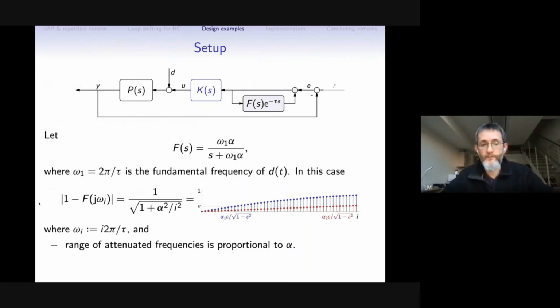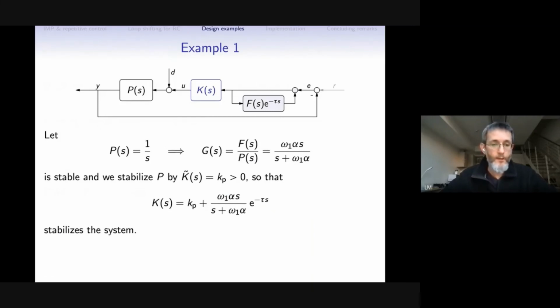And if we need to have this difference smaller than a certain epsilon, it's quite easy to see that the larger alpha is, the more frequencies we can squeeze into our precision, okay? So this is quite simple. We have alpha as a tuning parameter. We would like to increase it in order to have high gain at more and more frequencies of interest, okay? So let's start with a minimum phase plant.